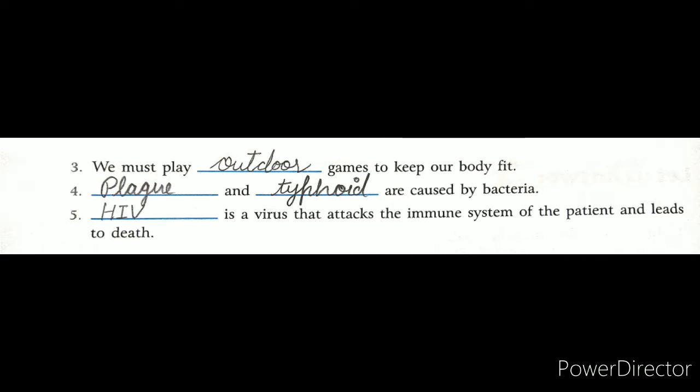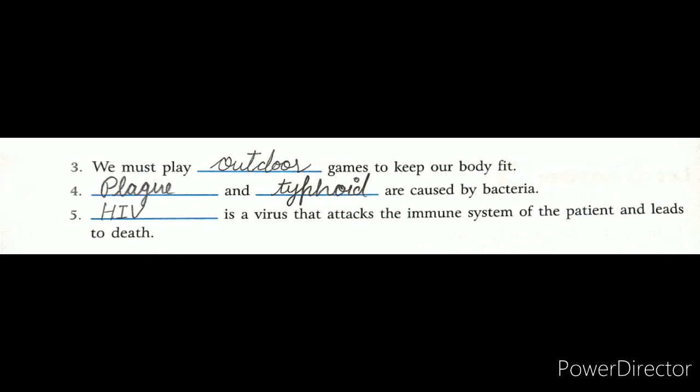Next one we have, dash and dash are caused by bacteria. So any two diseases you can write in it. Okay, so plague and typhoid can be suitable examples for the diseases that are caused by bacteria. Next one we have, dash is a virus that attacks the immune system of the patient and leads to death. As the full form of HIV is human immunodeficiency virus, it affects our immune system and makes us weak, and afterwards it leads to our death.